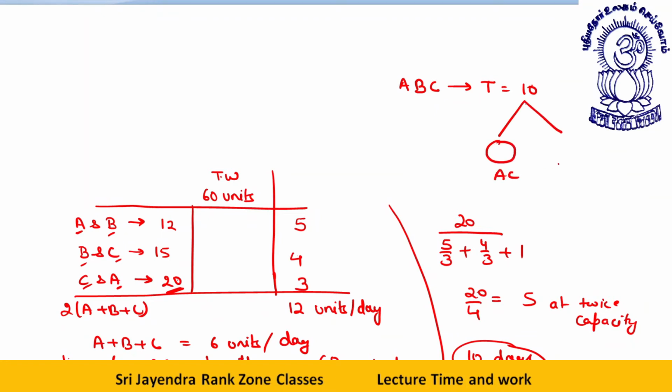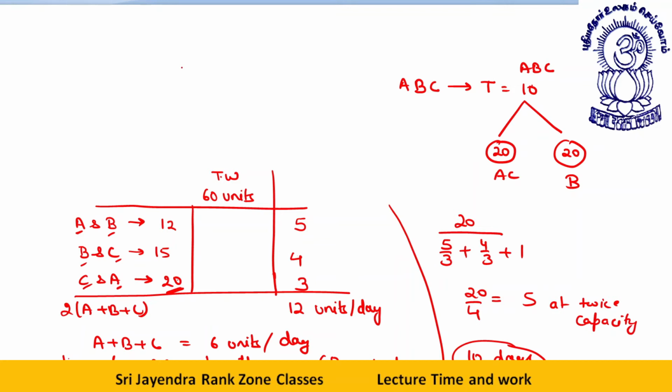This is AC, this is, let's say, B, this is A, B, C. If ABC can do it in 10 days, and AC is doing it in 20 days, and the result is getting half, it means B also could do it in 20 days. Getting it? B also could do it in 20 days.